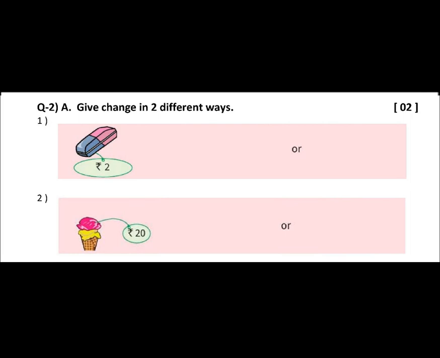So you have to draw coins or notes. Okay, whatever will come, you have to draw that. Number 2 is ice cream cone and the cost of it is 20 rupees. Okay, so in two different ways you have to draw the coins or notes.